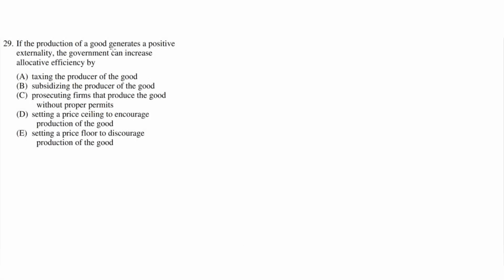If the production of a good generates a positive externality, the government can increase allocative efficiency by blank. A. Taxing the producer of the good.